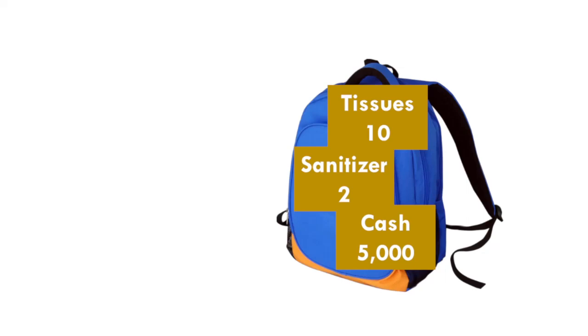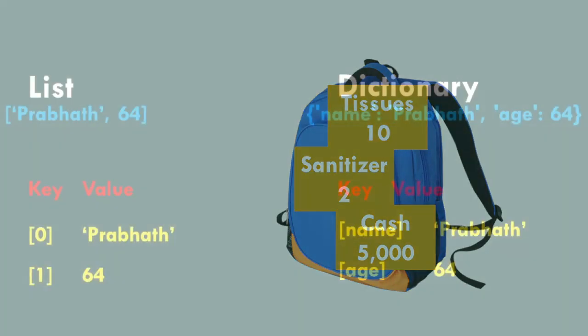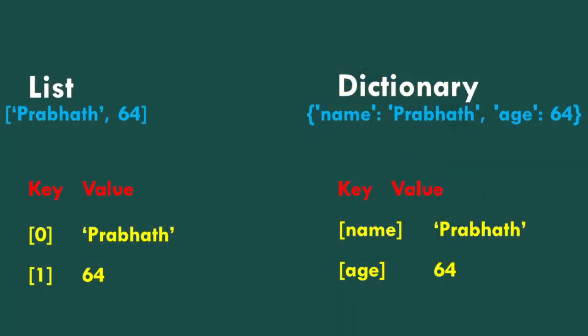Bag contains all these things. Comparing lists and dictionaries. Dictionaries are like lists, except that they use keys instead of numbers to look up values. Try to understand the diagrams.